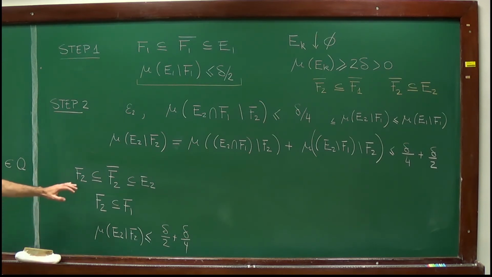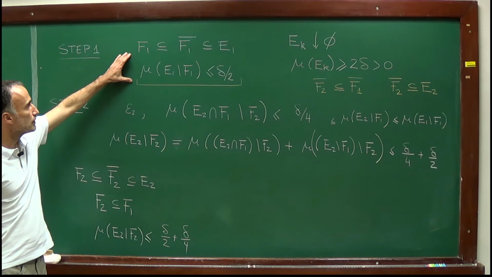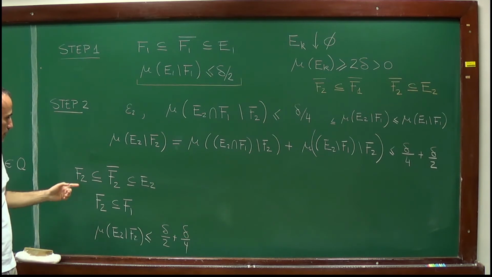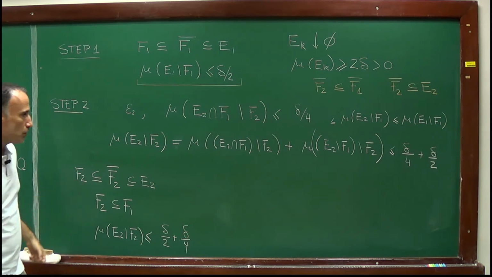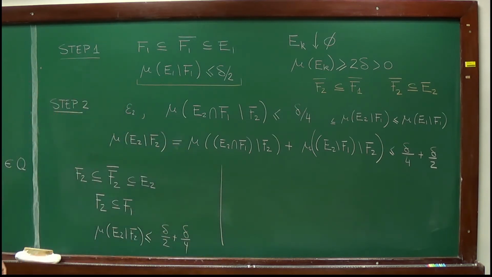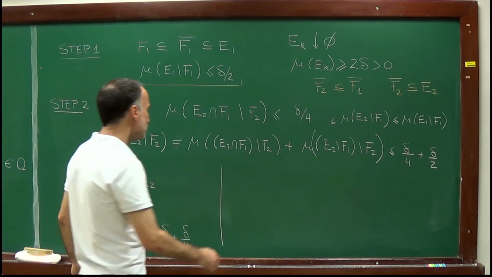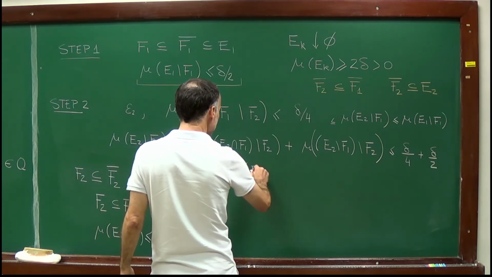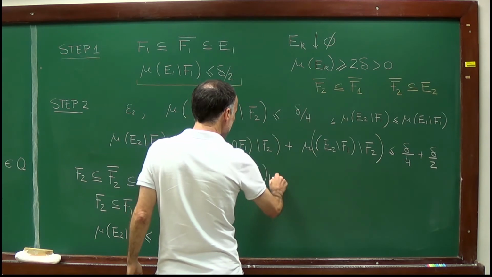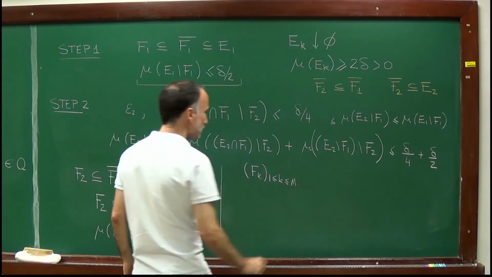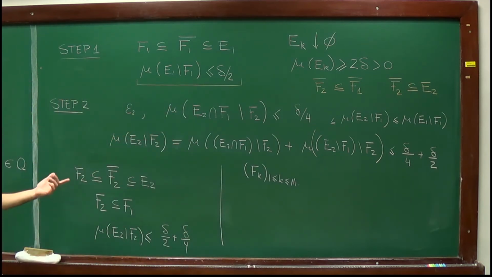So what I will do, I extended the relations obtained in step 1 to step 2, in which I introduced a new set. So now, what remains to be done? Well, I will assume that I construct a family of sets Fk, k going from 1 up to n, with the following property.